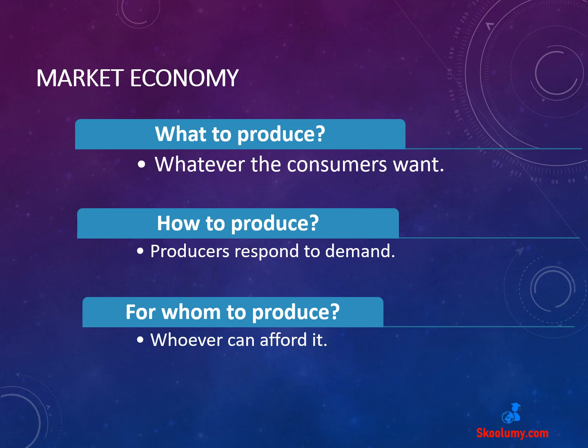The last question is, for whom to produce. This system is driven by private individuals. The incomes or purchasing power of consumers determine the amount of goods and services they can enjoy. This often favors the high-income earners who have more purchasing power, and that is why the government may intervene to assist the poor, for example, by setting maximum prices for essential products.